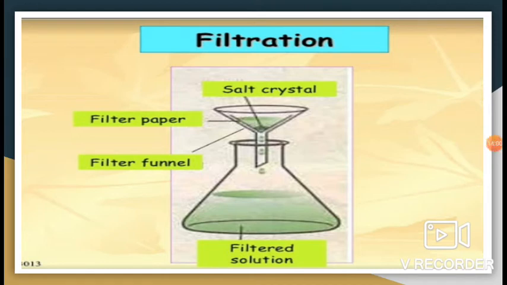In filtration, a solution containing insoluble substances is passed through a filter paper. On doing so, the liquid passes through the filter paper, while the insoluble substance gets retained on the filter paper. For example, sand and water can be separated by filtration. An example of filtration used at home is the separation of tea leaves from tea using strainer.